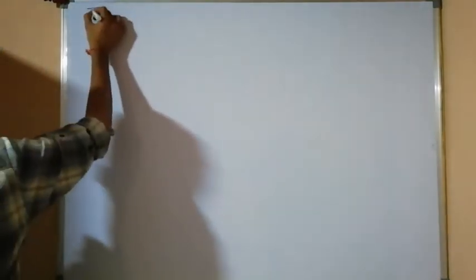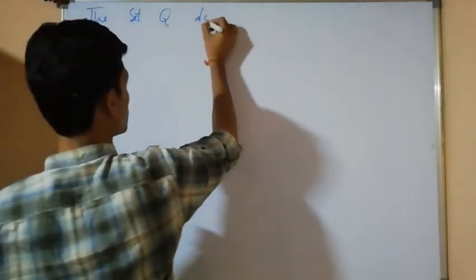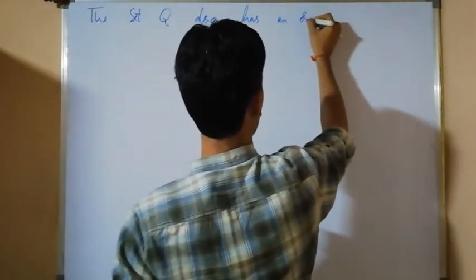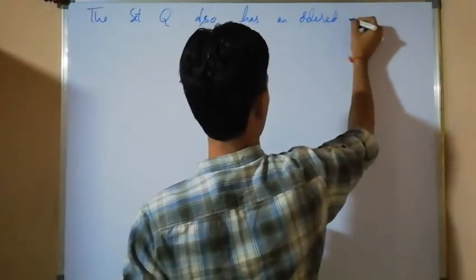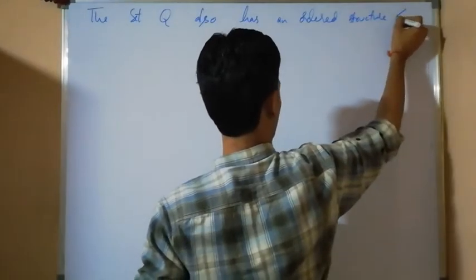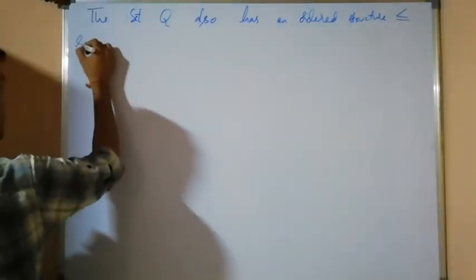Q, that is the set of all rational numbers, also has an order structure. The set Q also has an ordered structure, less than or equal to, satisfying the following properties.